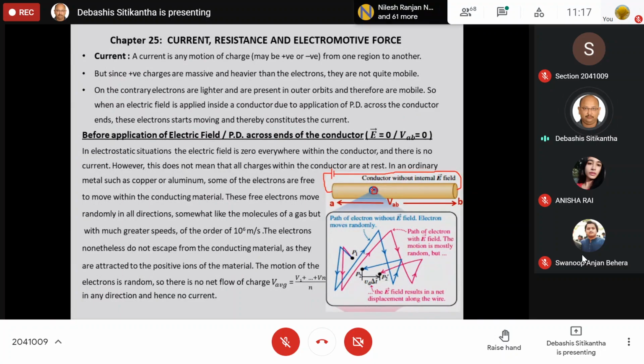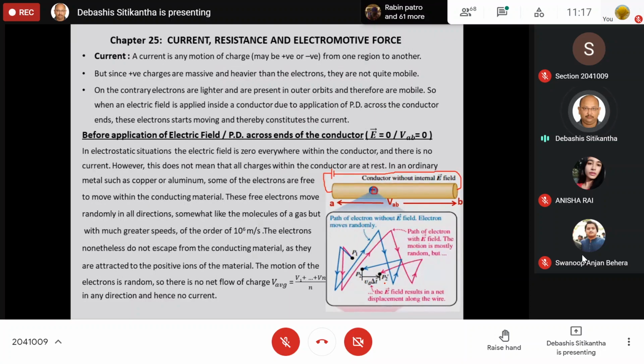Suppose the electron was at point P1, then it will move in a haphazard manner randomly up to P2. Similarly, after some time it will move in a zigzag manner and will be at P2 dash. That means the position of these electrons is random, and you cannot determine it.